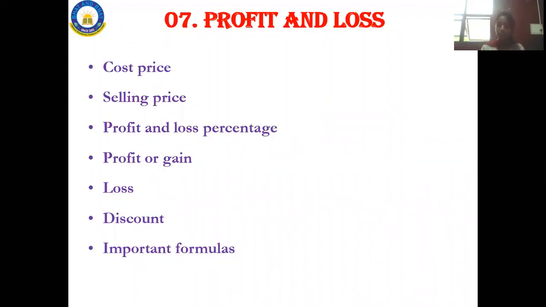If you understand the problems and know the formula, within 2 seconds you can solve the problem. Last but not least, here also we'll solve problems based on cost price, selling price, profit and loss percentage, profit or gain, loss, discount, and important formulas. So all these things we'll be studying in profit and loss.